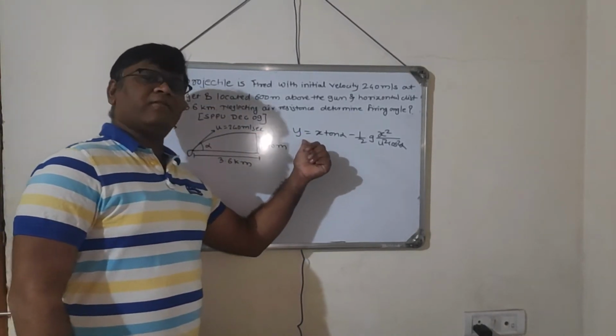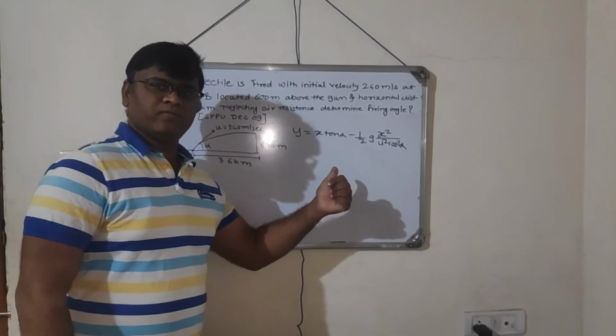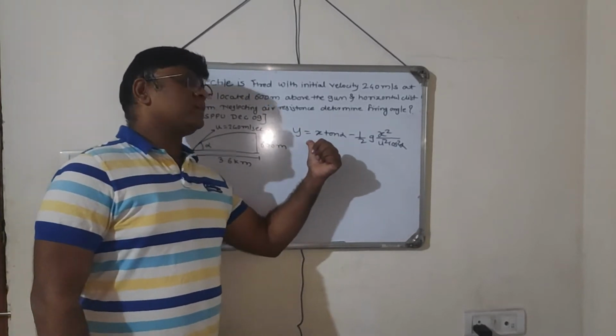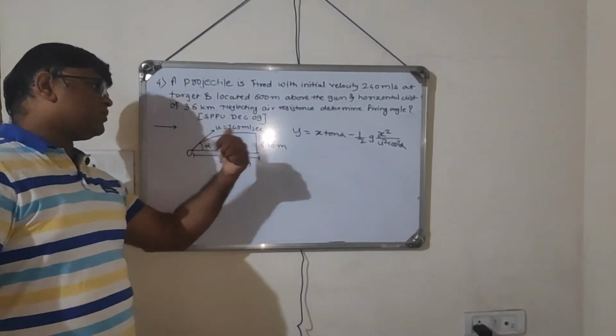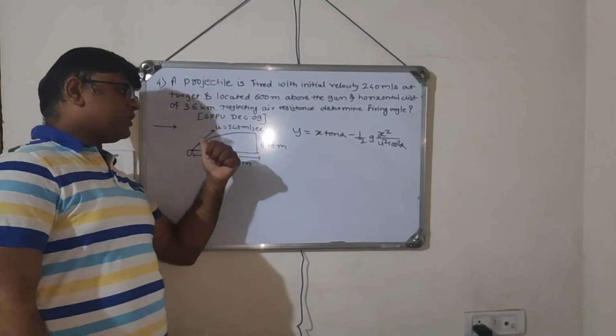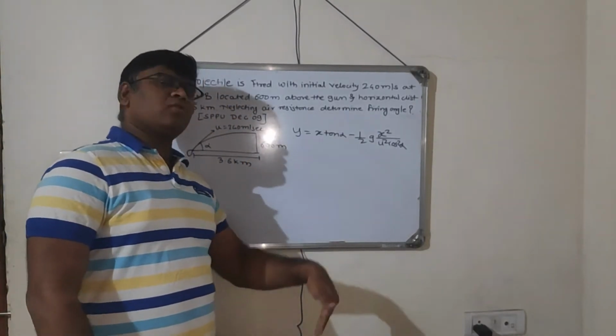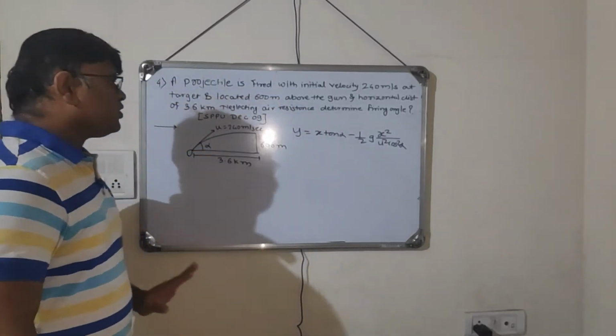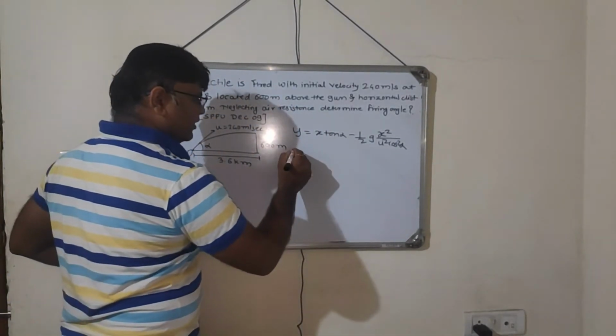So whatever y I will take, that will be positive. This is very important. Whenever the displacement is in the upward direction with reference to origin, your y should be positive, and whenever your displacement with reference to origin is in the downward direction, your y should be negative. So your y value is 600 meter.